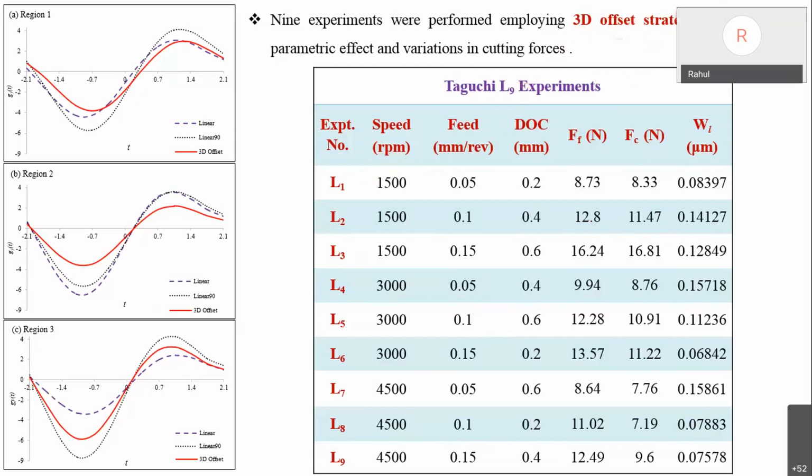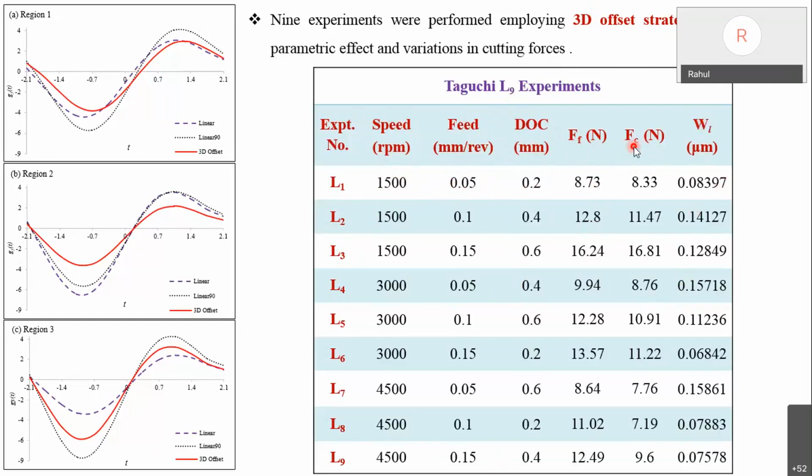So the strategy will remain the same, only we are going to vary the input parameters like speed, feed, and depth of cut, and for all 9 different combinations we will get the feed force, cutting force, and wear.